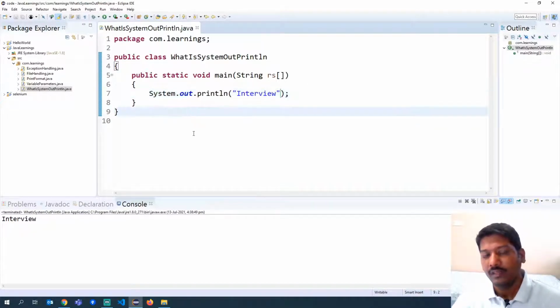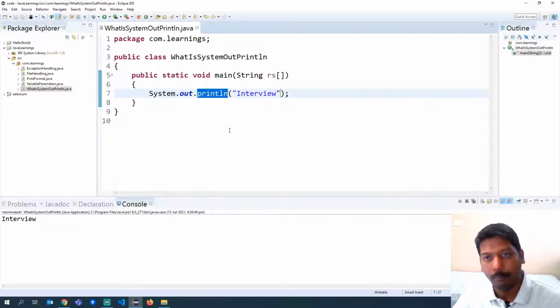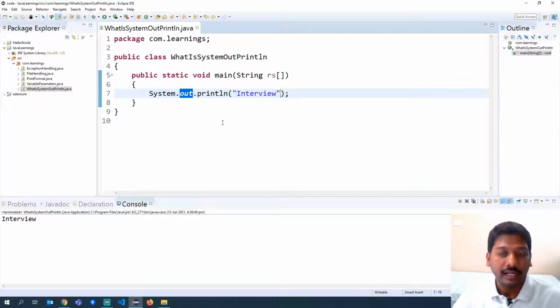First of all, you need to understand that println is a method. A method can be called on top of an object, which means out is supposed to be an object. And you cannot access anything directly with a class. For example, let us consider system is a class.